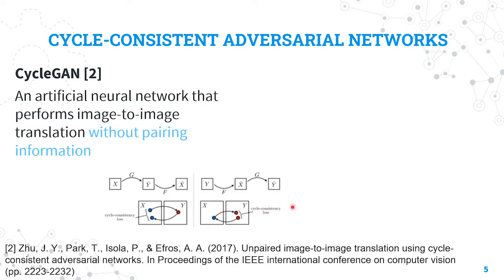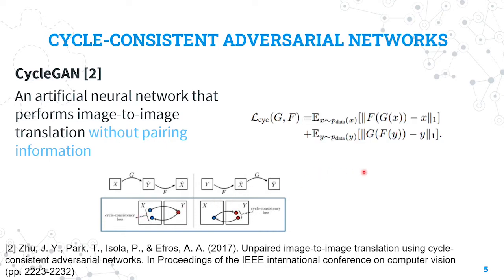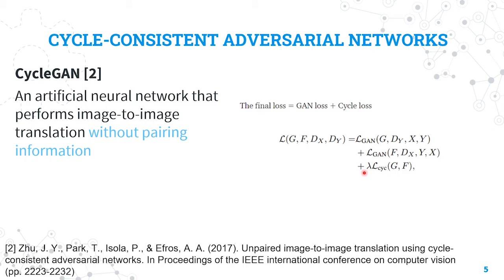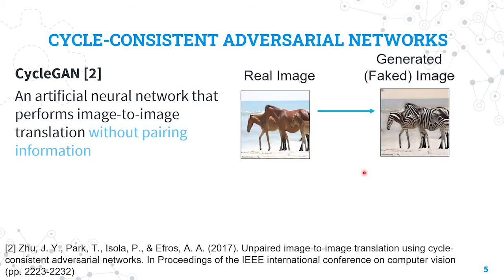Below is the image representing another loss called cycle consistency loss. This loss is to ensure that if we go from one domain to another domain, and return to the previous domain, then we will return to where we started. This can be expressed in this loss function. As a result, the final loss of CycleGAN is this. This shows a famous two-sheets example of CycleGAN. You can see that CycleGAN can change a horse that initially has no motif on its body into a horse that has a motif like a zebra, and vice versa.